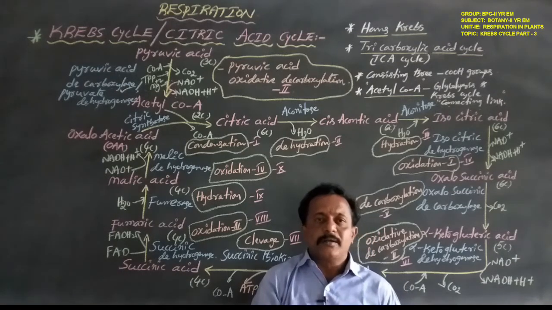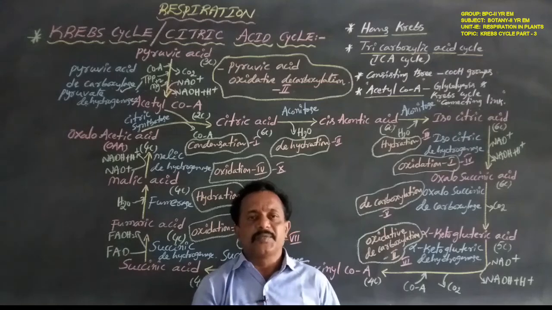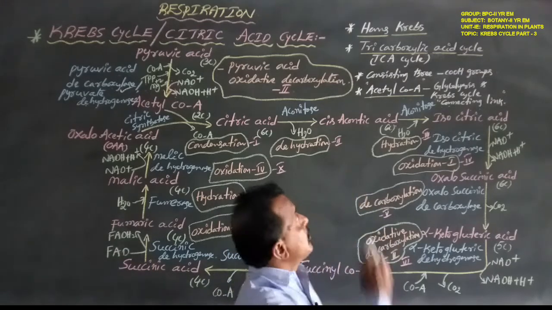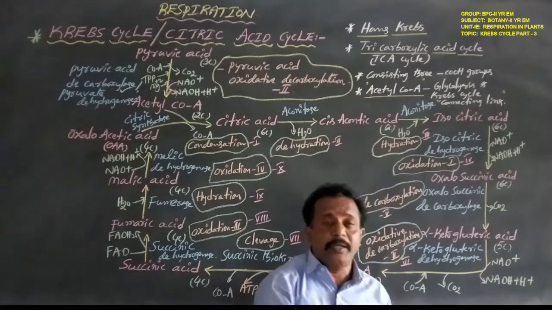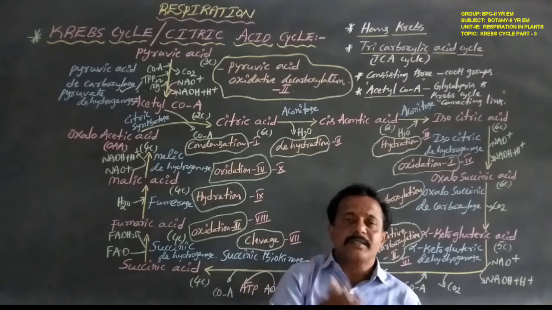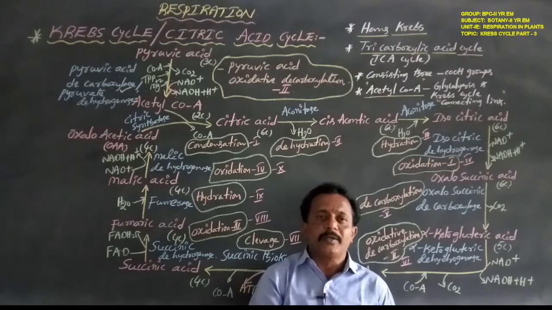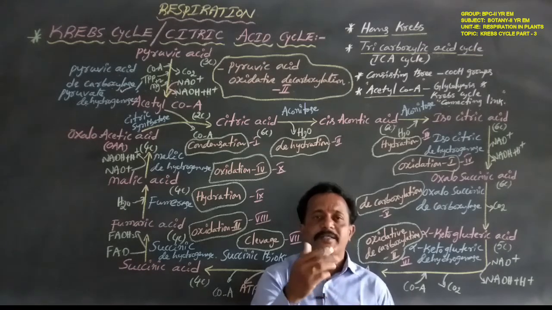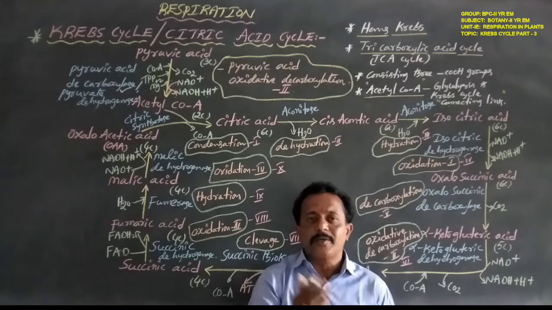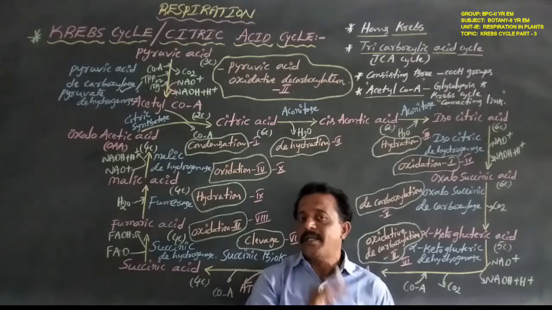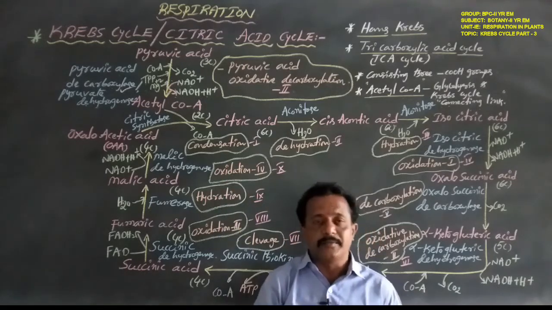Because Sir Hans Krebs first observed in this cycle the formation of organic acids containing 6 carbon compounds, 5 carbon compounds and 4 carbon compounds. Hence this cycle is named the Krebs cycle.